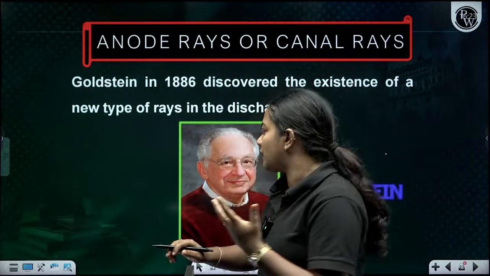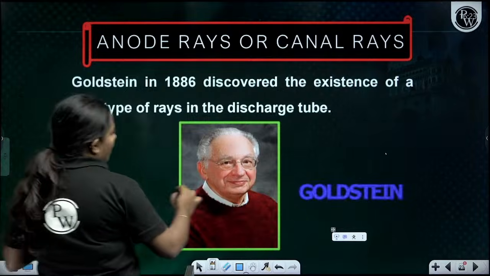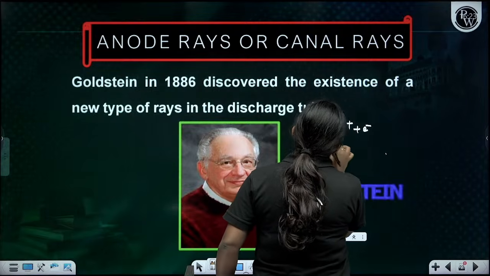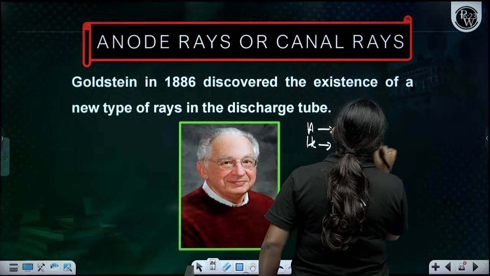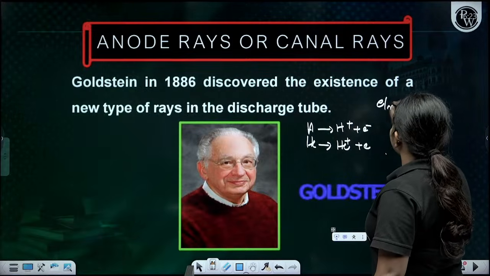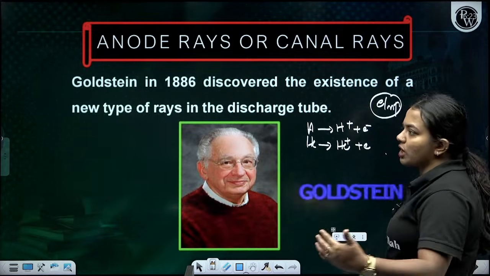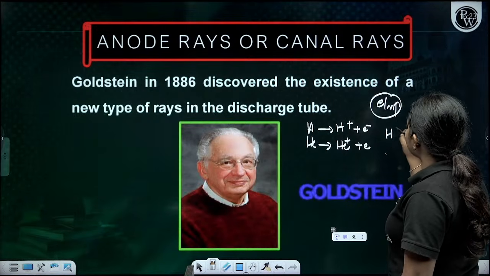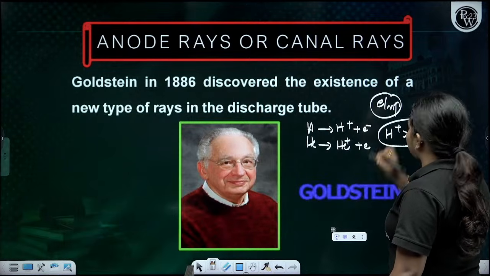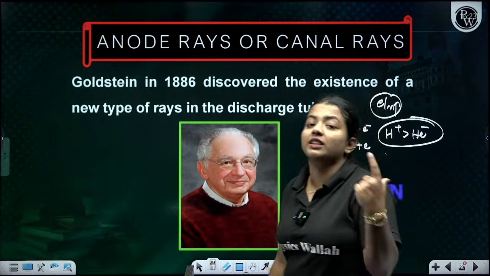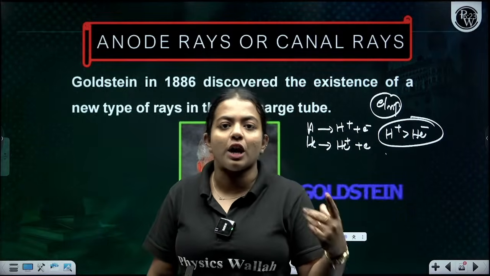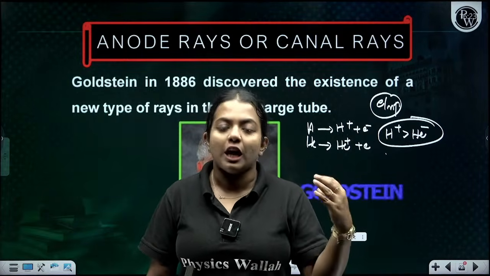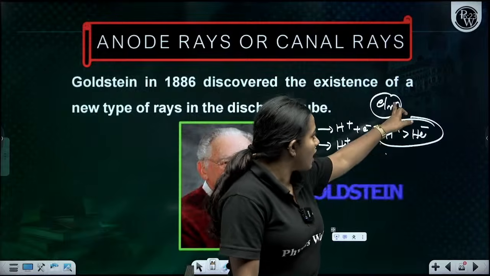Here, for example, H gives H+ plus an electron, and He gives He+ plus an electron. When the mass increases, the e/m ratio has to decrease. So H+ is going to have a higher e/m ratio than He+, because hydrogen has less mass. As per the atomic mass also, hydrogen has less mass compared to helium. So hydrogen having less mass means what is going to happen?